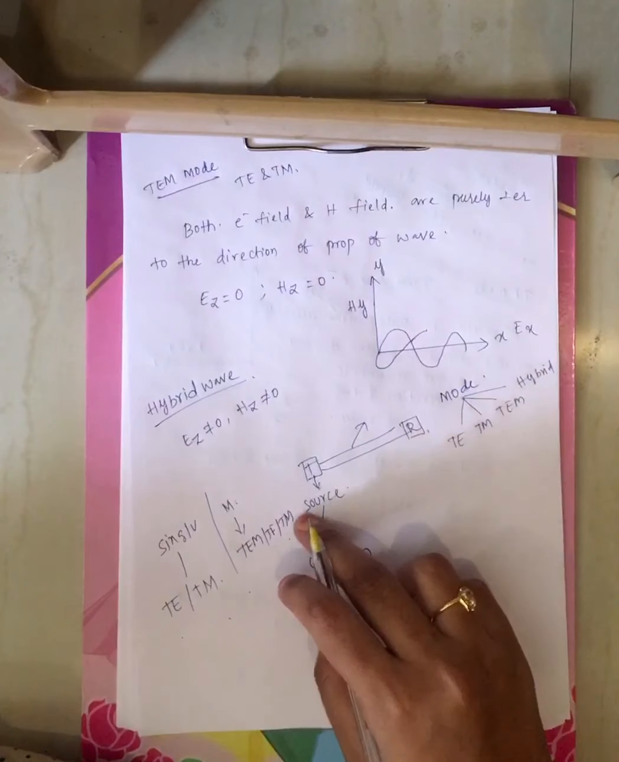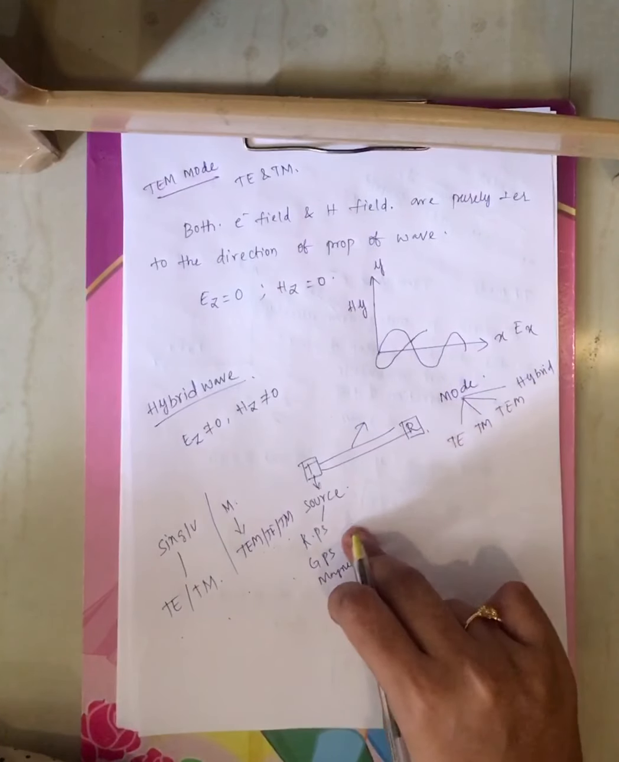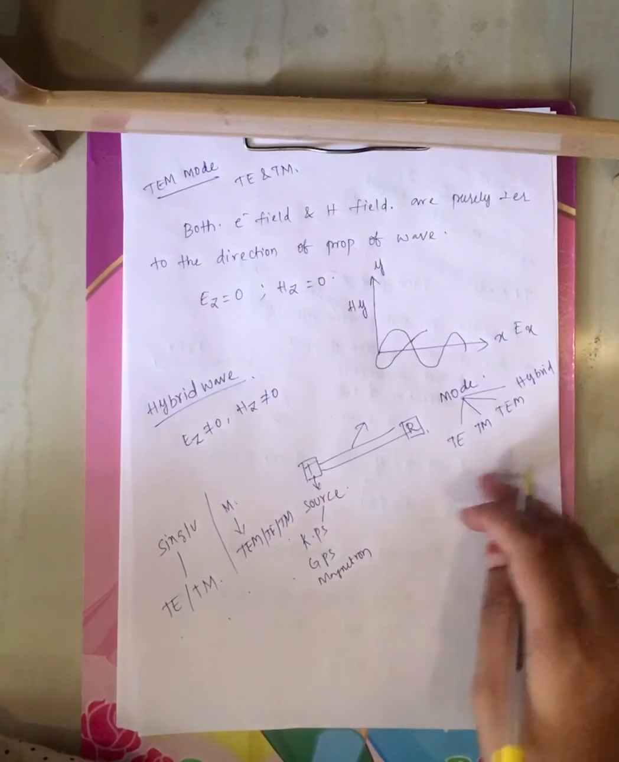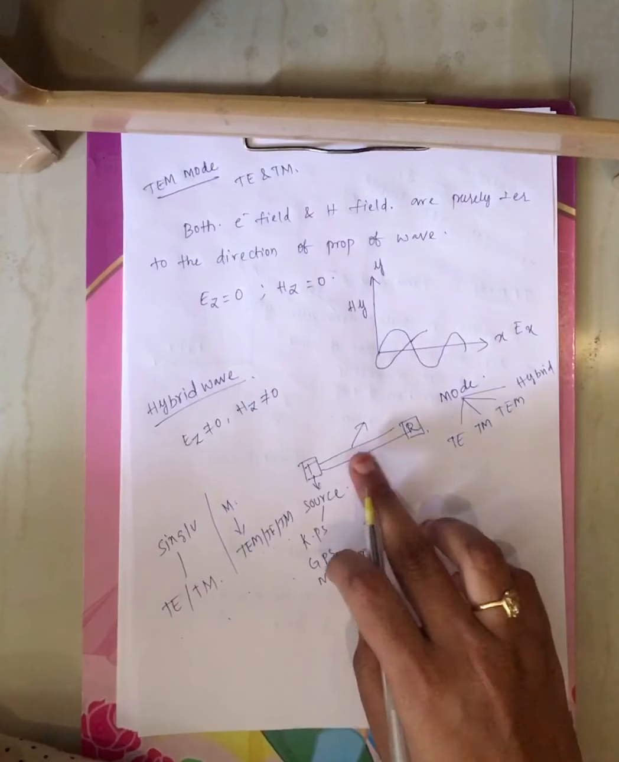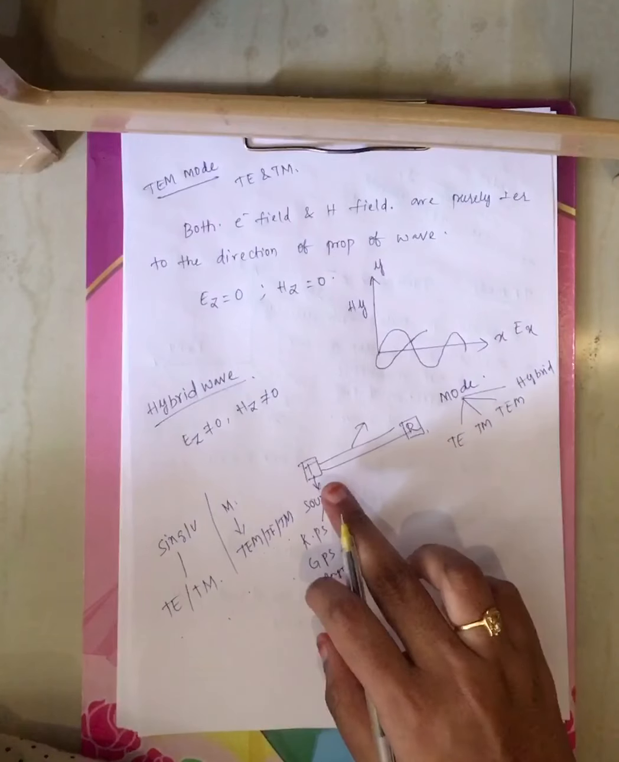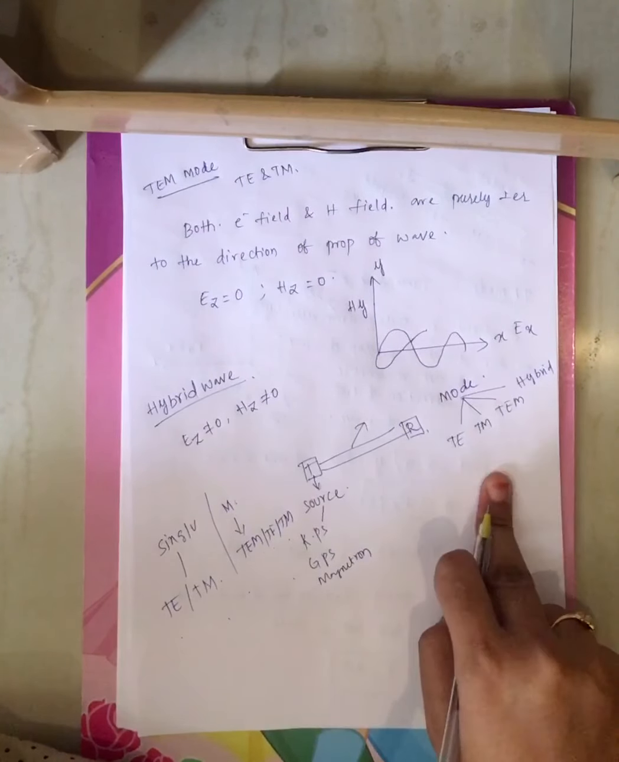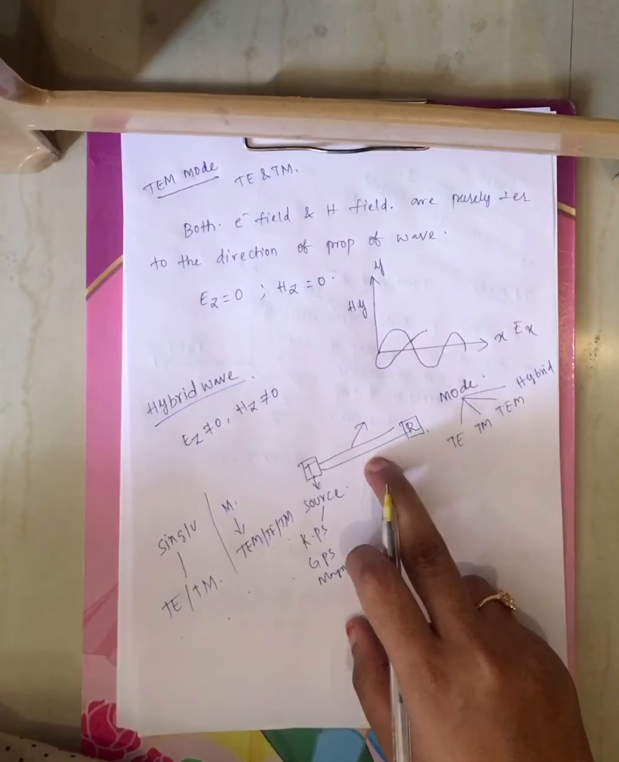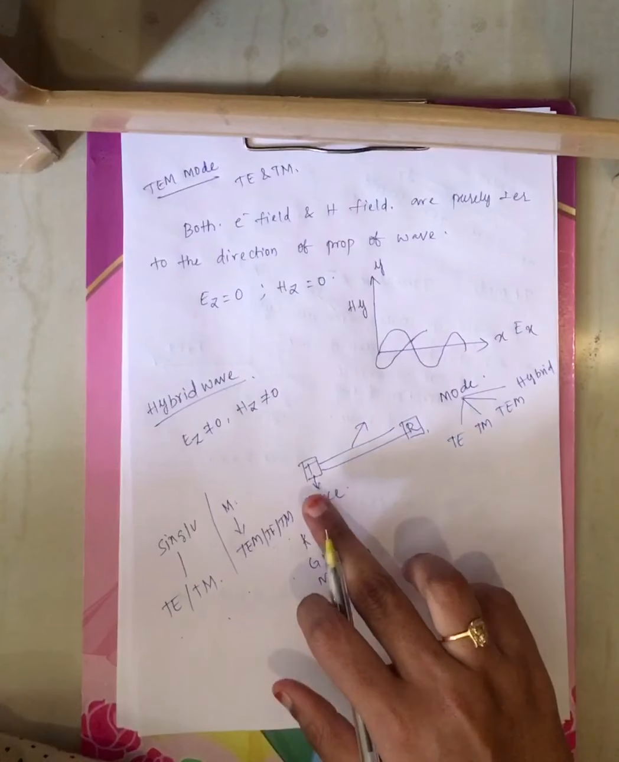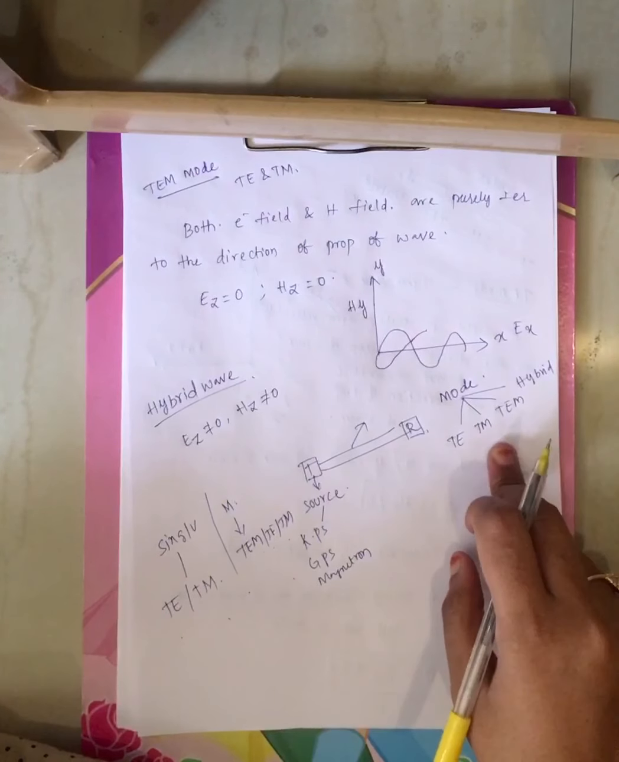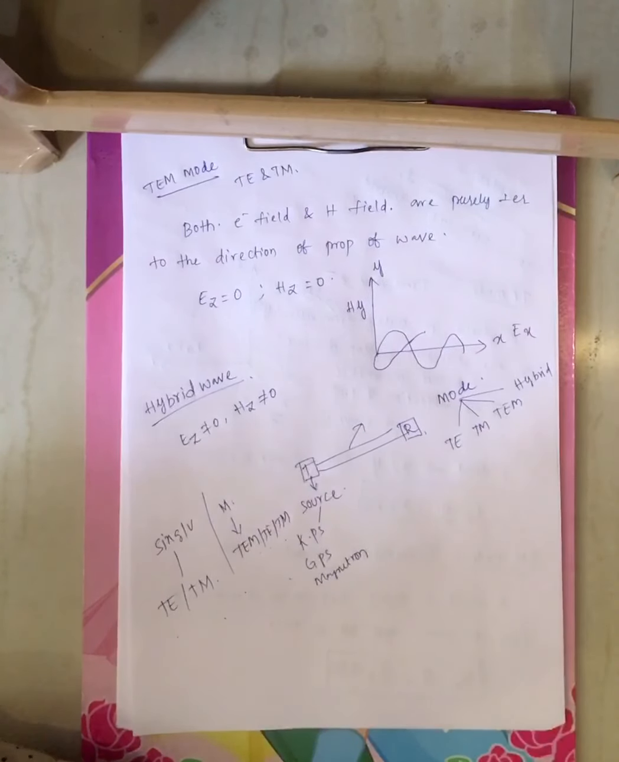Microwave signal will get transferred from transmitter to receiver in the form of modes. Those modes may be either TE mode or TM mode or TEM mode. If you are using a single conductor transmission line, the microwave signal will get transferred in the form of TE mode or TM mode. If you are using a multi-conductor transmission line, the microwave signal will get transferred in the form of TE mode or TM mode or TEM mode, right?